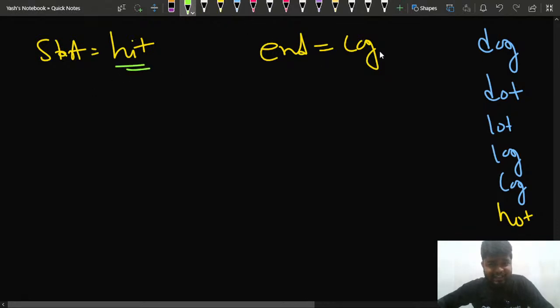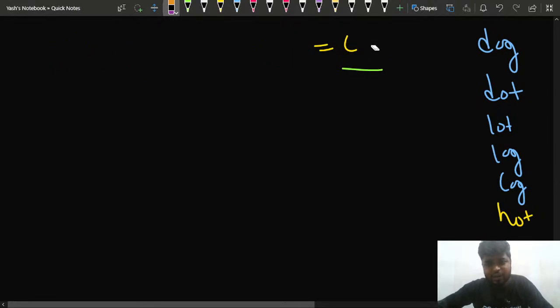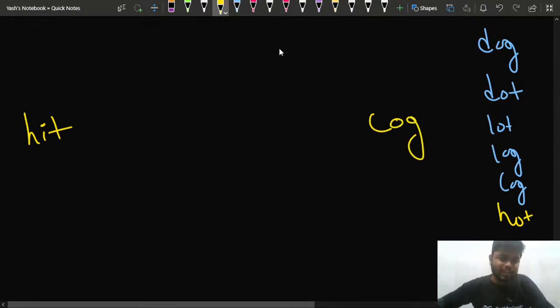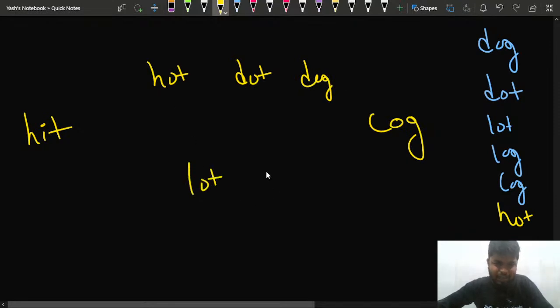So let's come back to this problem. The starting word is hit, the ending word is cog. Let's try and observe what are the paths that we could take. So let's say I have hit, and here I have cog. One way to do it, let's try and figure out. What are the words that I'm having here? Let's say I have hot. Let's say I have something like a dot here, and I also have dog here. Let me write lot in here, and let me write log here, right?